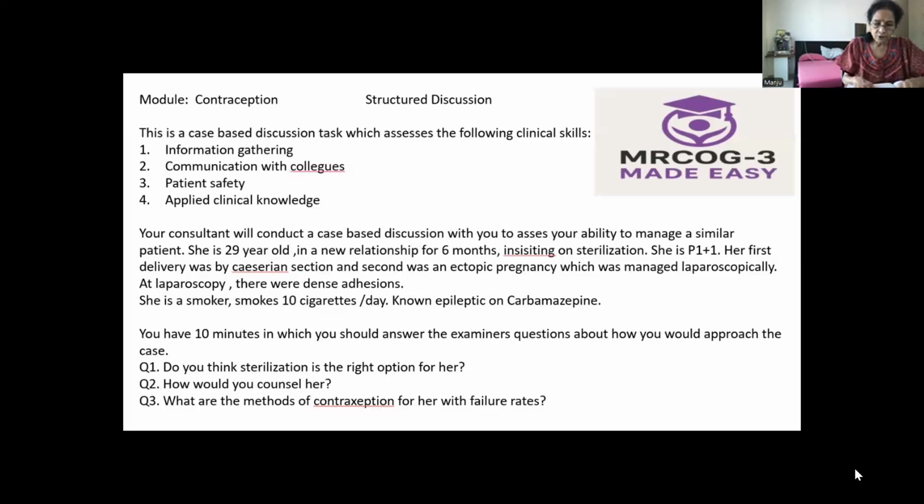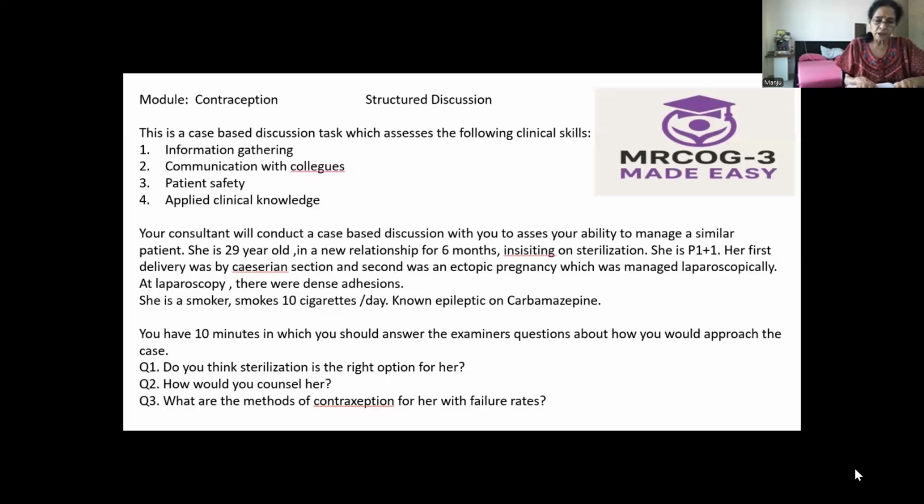And studies show that it does not cause any congenital malformations if pregnancy occurs. So these are the methods we will explain to her, the long-acting reversible contraceptive methods. We will give the options, along with the risks and benefits.